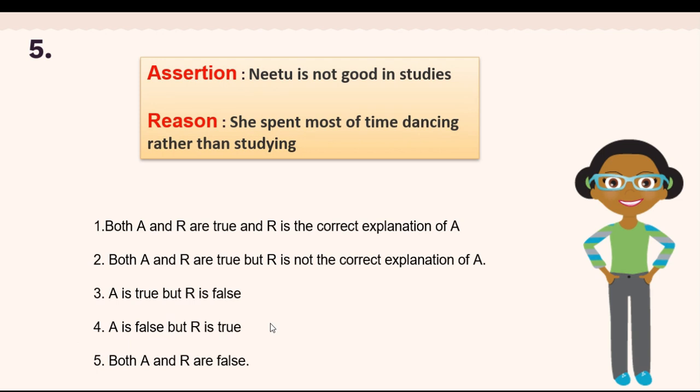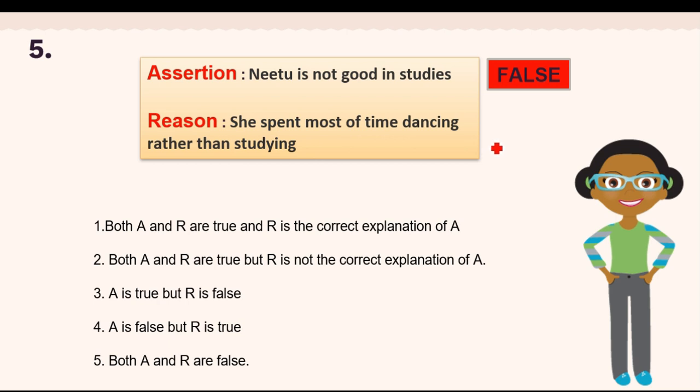Now let us see this fifth example. Assertion is Neetu is not good in studies, and the reason is she spent most of the time dancing rather than studying. So what about this first statement, assertion? Neetu is not good in studies. This statement is false because she was very good in studies. She used to score good marks. Then second is she spent most of the time dancing rather than studying.